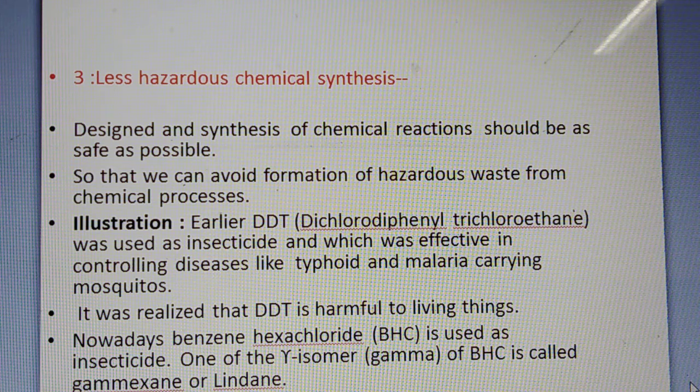Nowadays, BHC, benzene hexachloride, is used as an insecticide. One of the gamma isomers of BHC is called gammexane or lindane, which we are using as an insecticide. Nowadays BHC is used.